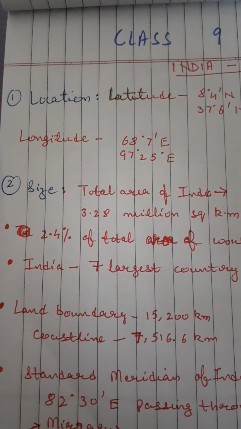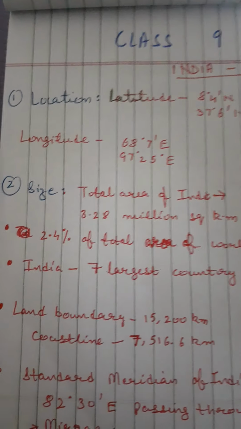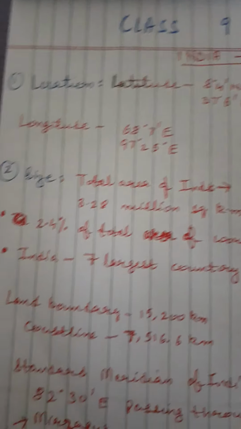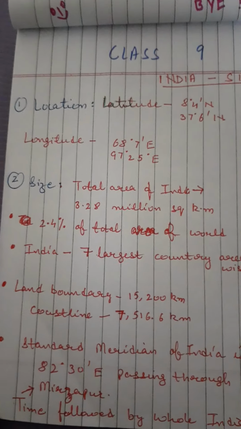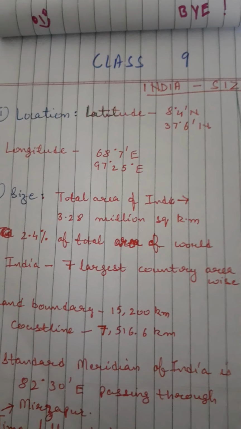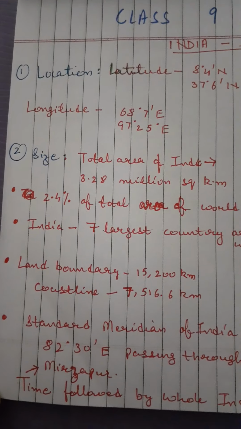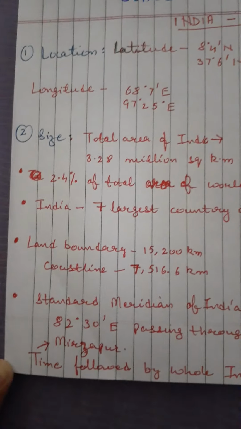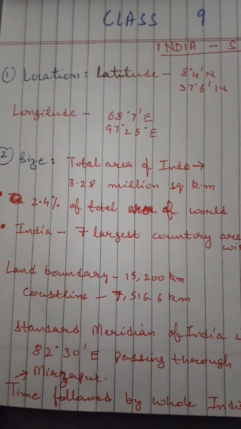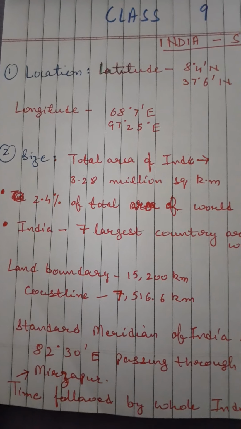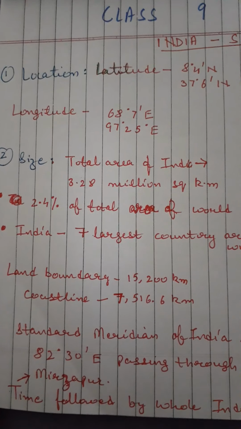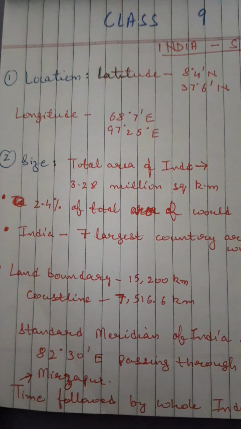Next topic is size. The total area of India is 3.28 million square kilometer. It is 2.4% of the total area of the world. India is the seventh largest country area wise. The total land boundary of India is 15,200 km. The coastline length is 7,516.6 km.